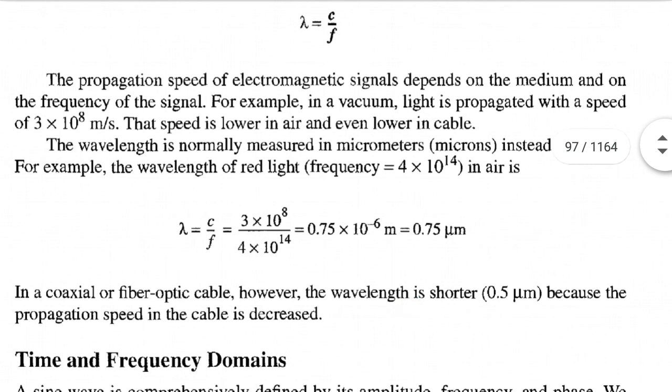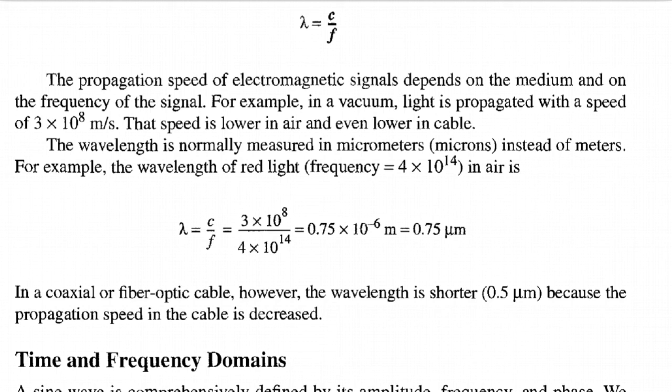The propagation speed of an electromagnetic signal depends on the medium and on the frequency of the signal. For example, in a vacuum, light is propagated with a speed of 3 x 10^8 m/s. That speed is lower in air or even lower in cable. The wavelength is normally measured in micrometers instead of meters.